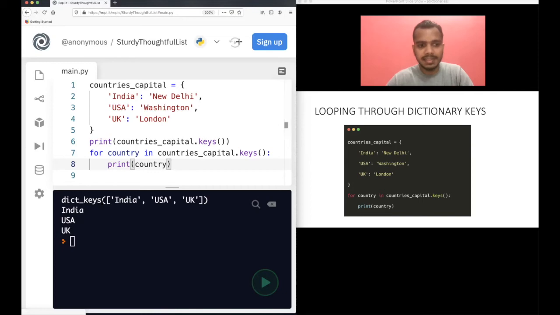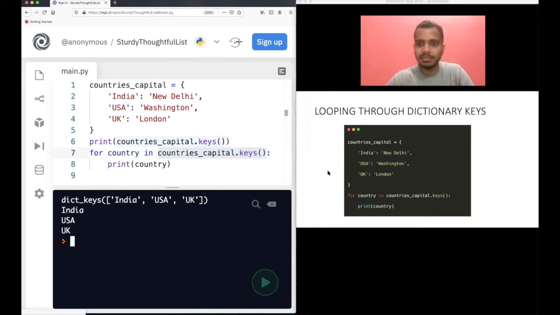So you can see, this is again dictionary keys. If you print this, it is again a dictionary with all the keys. You can see here, right? India, USA and UK is stored in this. Now you can substitute this here in place of this. That's what Python will do. And you can understand what is happening here. For country in this list, it's printing India, USA, and UK here. That's what is happening here.